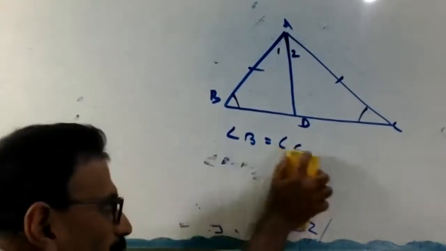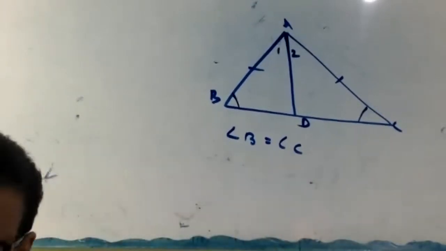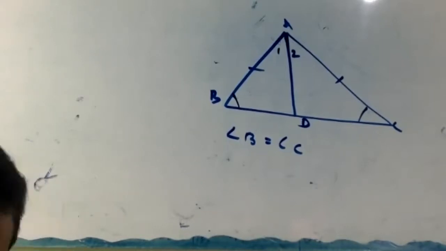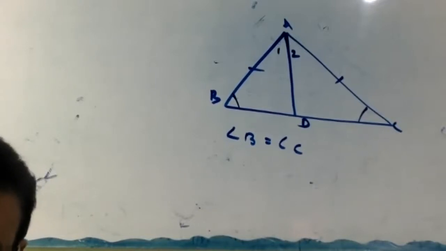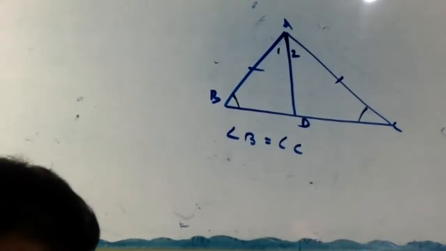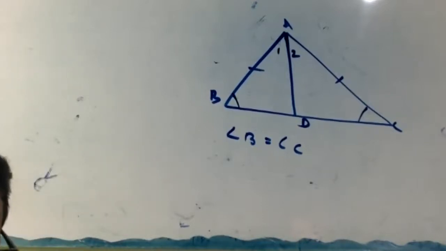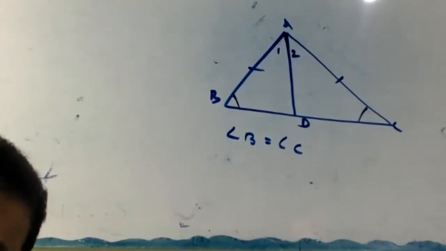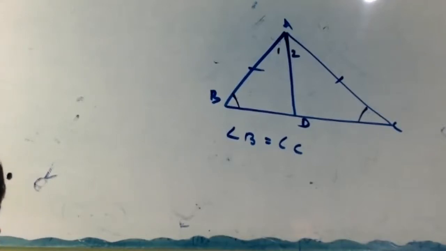Right? Okay, so now what did you write? Construction: draw the bisector of angle A. Let D be the point of intersection of this bisector and BC. Let D be for Delhi. Now, proof.